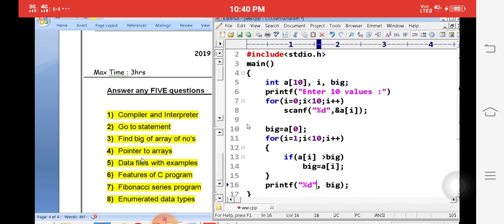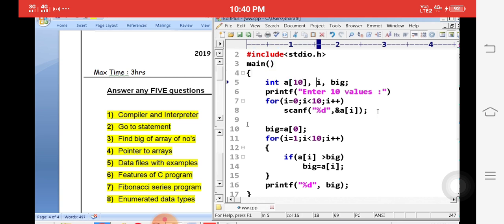We will explain the next one, pointer to arrays. Pointer to arrays is a very simple concept. Simply, we will take the pointer to arrays, a simple example like swapping of two numbers or printing of numbers. Pointer to arrays is nothing but passing arrays to pointers. We are creating the communication between pointers and arrays with the help of the pointer and array concept.